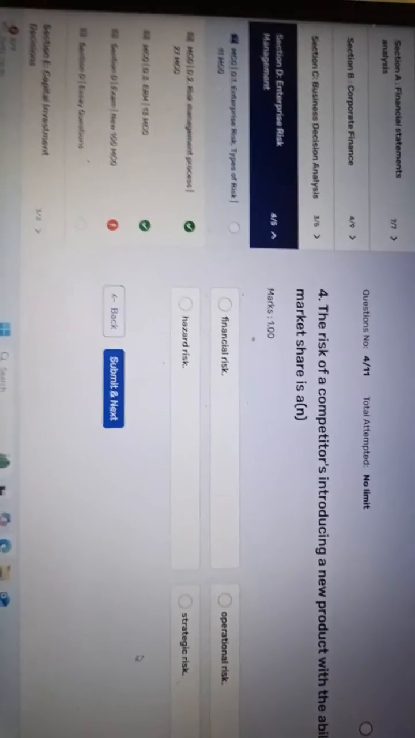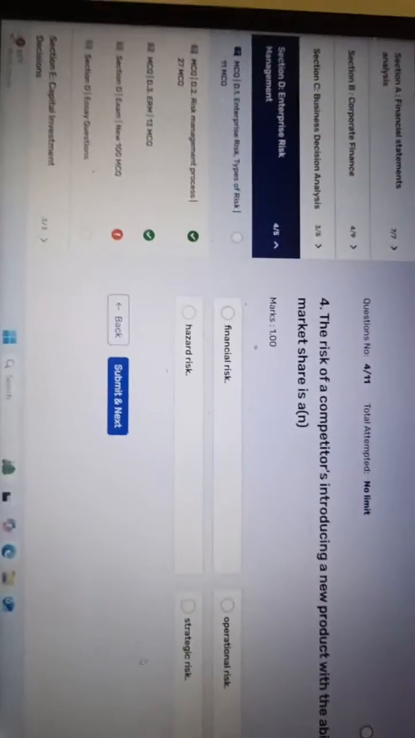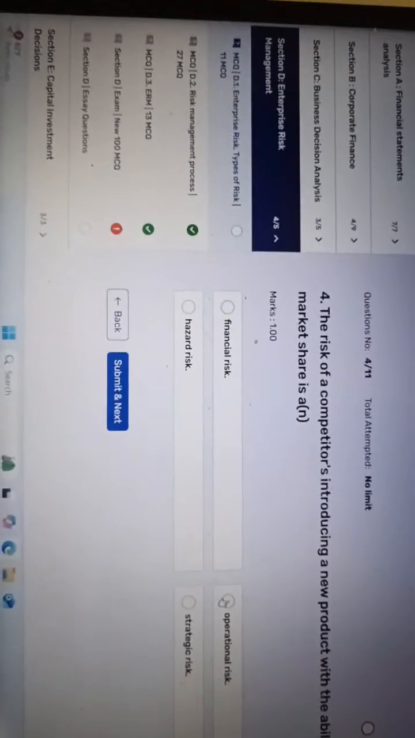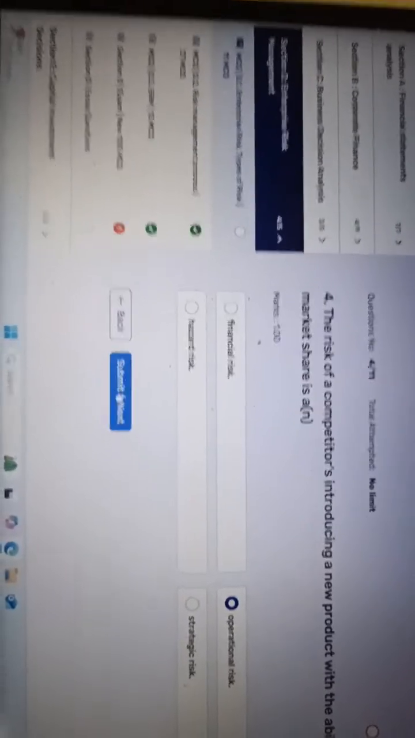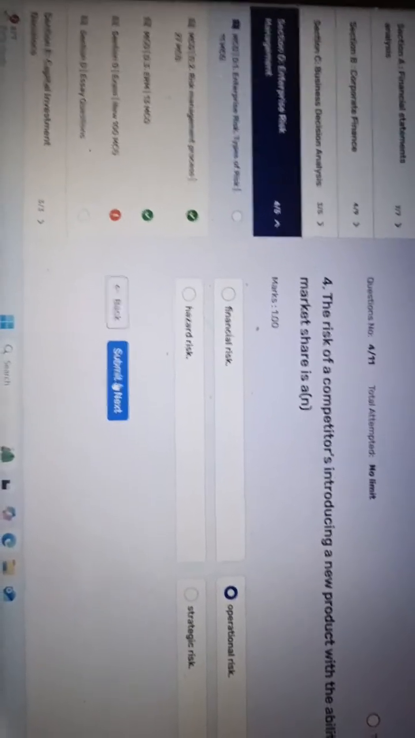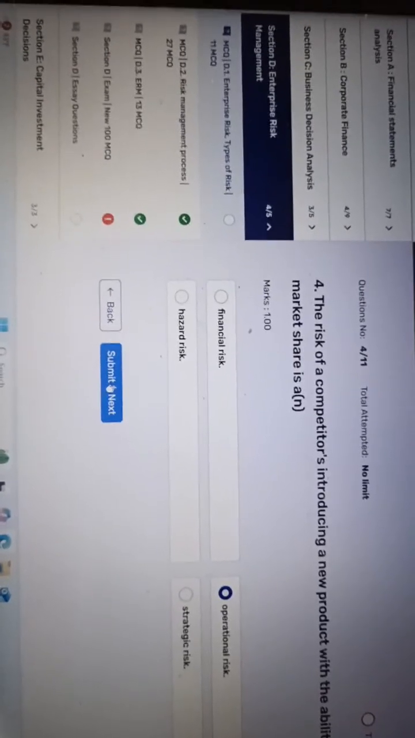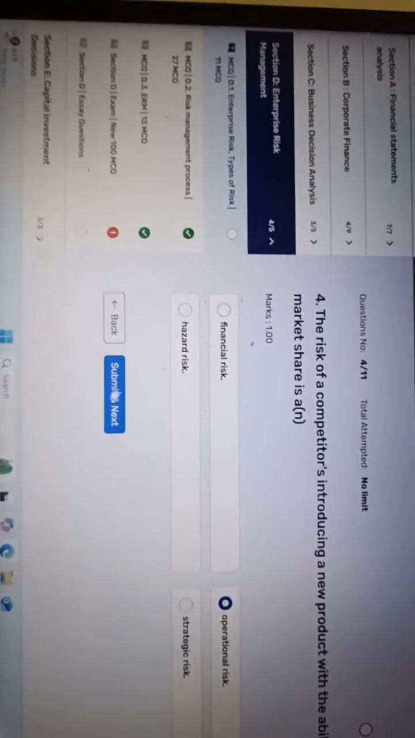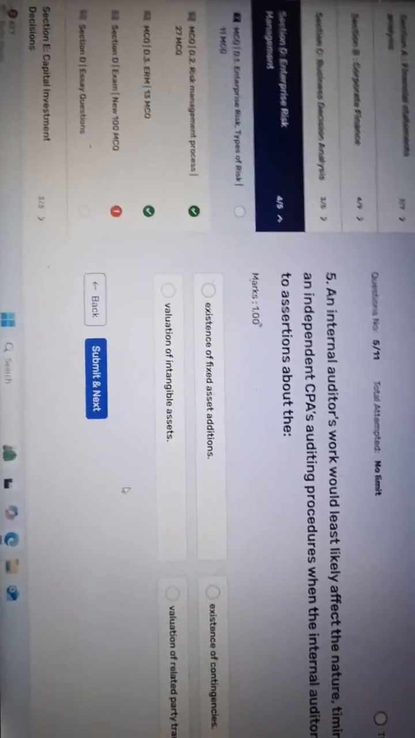This operational risk or strategic risk. In this case, what is the most suitable? But this is not exactly the strategic risk as well, and we should go to the operational risk because we don't know which one is correct. Both are similar, and most probably this can be operational risk, right? Now we are going to the fifth question.